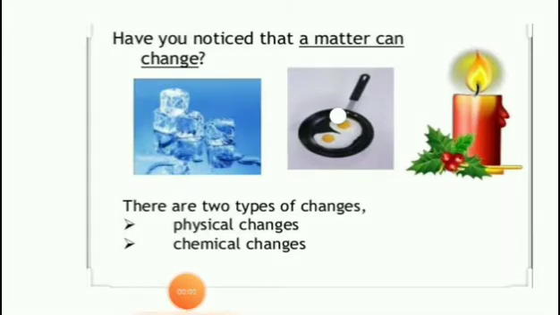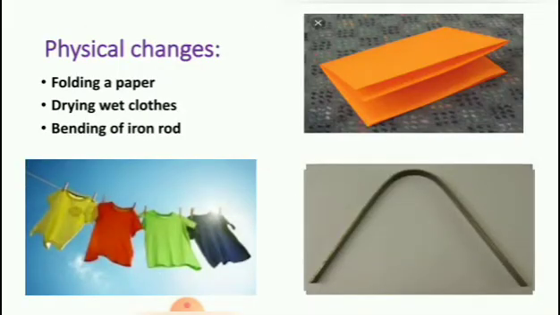Have you noticed that matter can change? Yes, matter can change. Two types of changes can occur. What are they? Physical changes and chemical changes. Students, in 7th standard we studied these physical and chemical changes. Do you remember, children? What are physical changes?